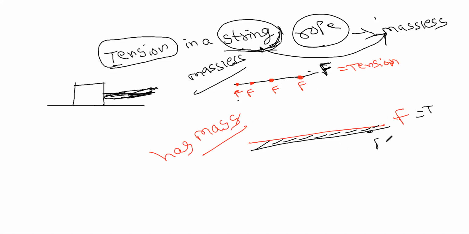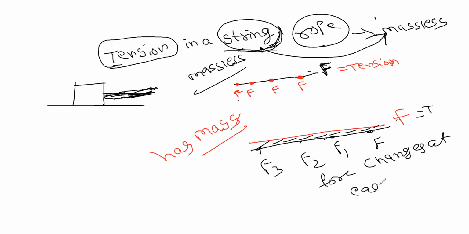Let us suppose this is F; at this point here it will be F1, here F2, here F3. The force changes at each and every point.